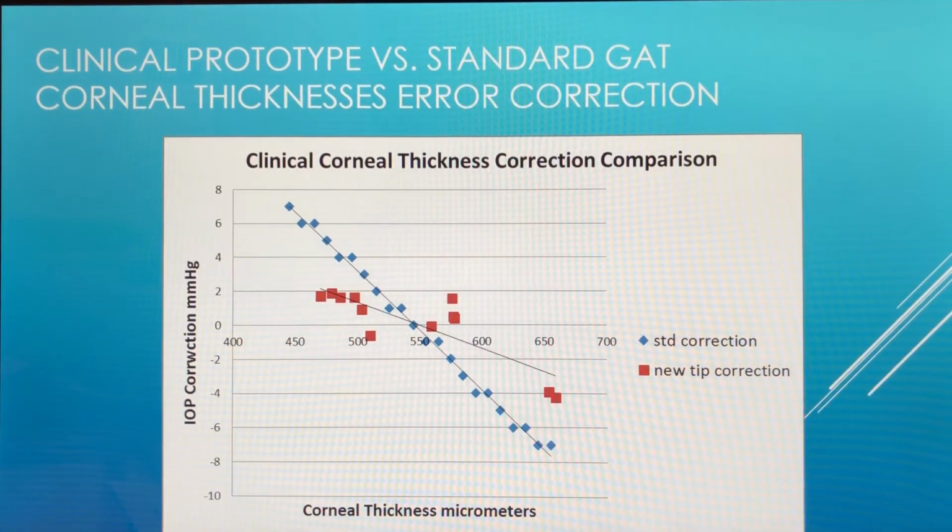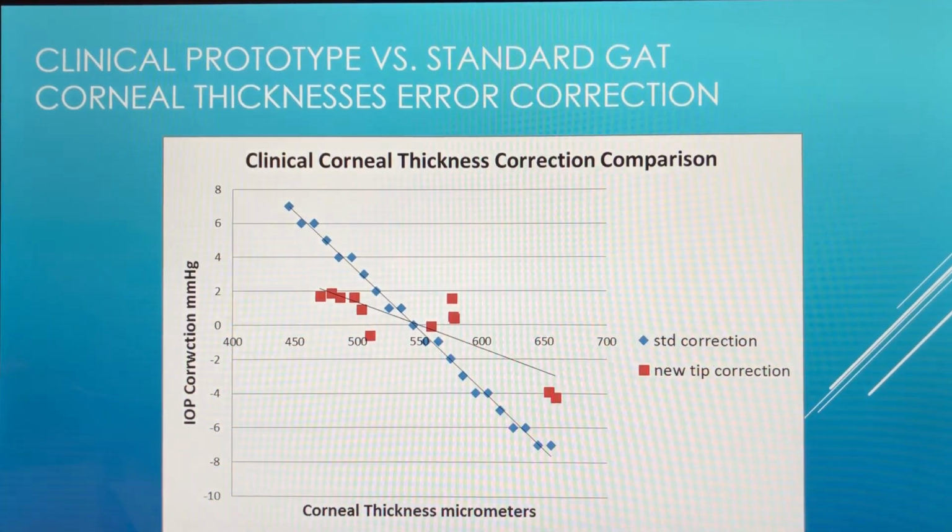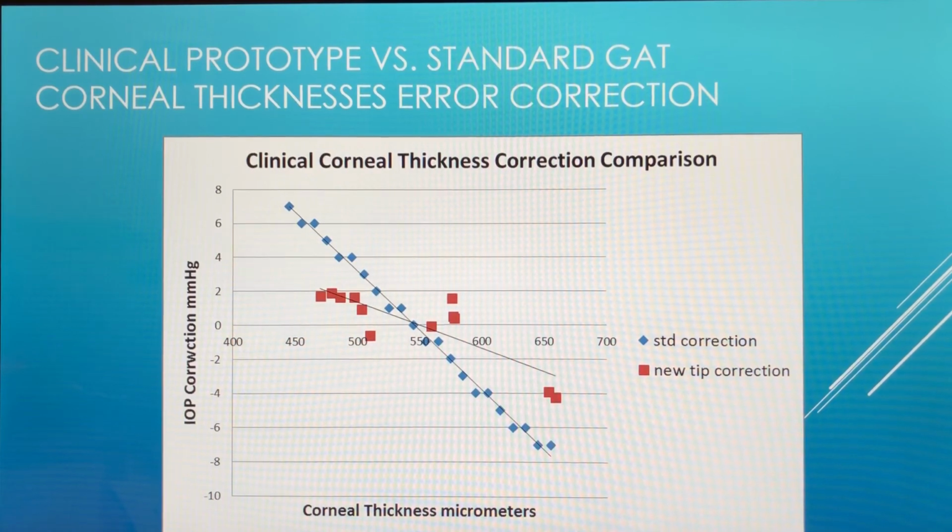As an initial test, we clinically compared our primary prototype in vivo to the standard flat prism surface. While these numbers are preliminary, and on a limited number of patients, we did see a trend toward what would be a significantly reduced error due to the variation in corneal thickness. The reduced error is also in line with predictions made by the mathematical model of approximately plus or minus 2 millimeters of mercury for 95% of the population.